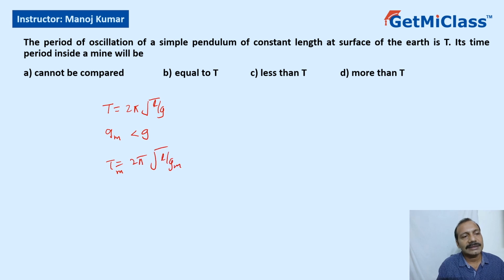Because g_m is less, the denominator is less, so the value will increase. So I can say the time period inside the mine is greater than the time period on the surface. So the answer for this question would be more than T. That is option D. Hope you could follow this. Thank you very much.